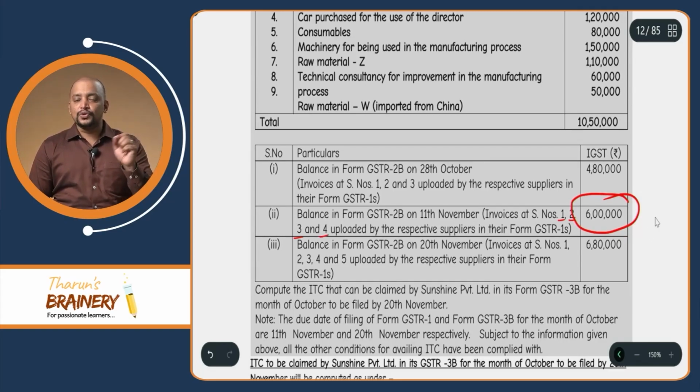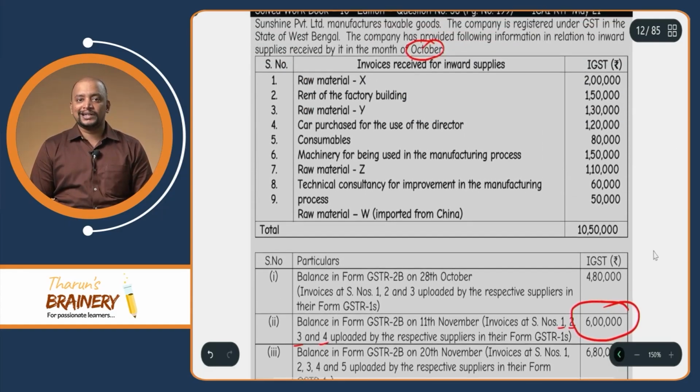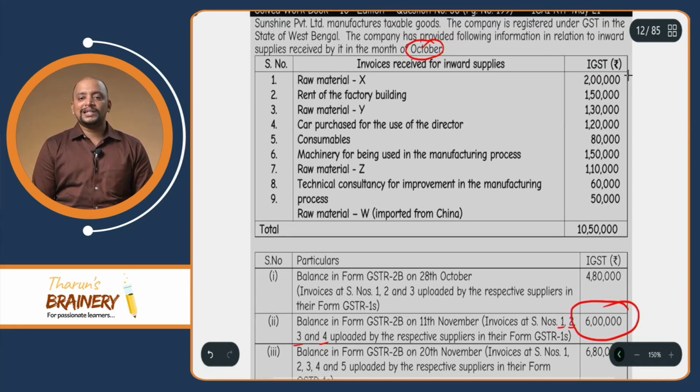Now we will analyze 1, 2, 3, 4, whether we have any blocked credits in them. Raw material X is matched ITC and also not blocked credit, so we can take this as ITC. Rent of the factory building, yes, we can take, there is no restriction. Raw material Y also we can take, there is no restriction.